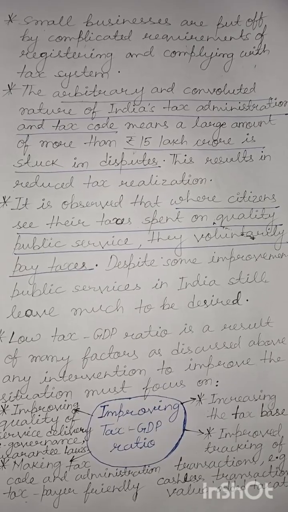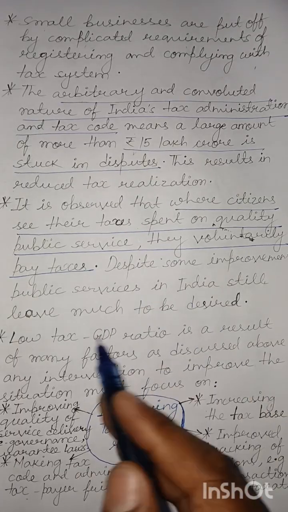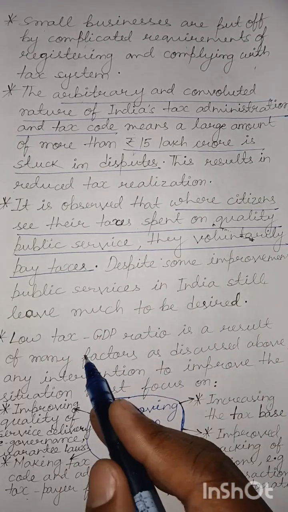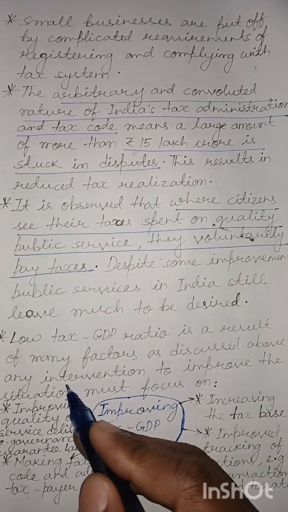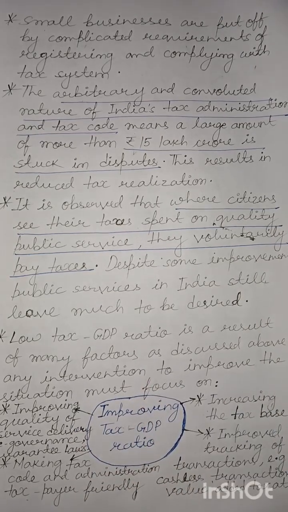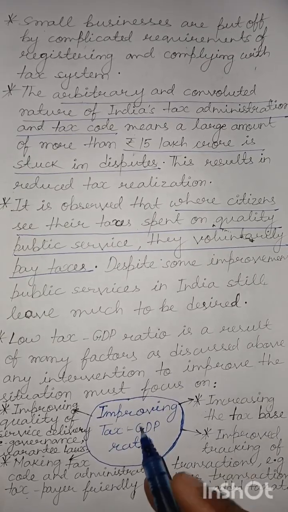So the point is, as the service quality remains low in India, the taxpayer does not see much benefit in paying taxes voluntarily. He is actually forced to pay these taxes. Now, low tax-GDP ratio is the result of many factors as discussed above. Any intervention to improve the situation must focus on what? So what are some of the interventions and what should they focus on?